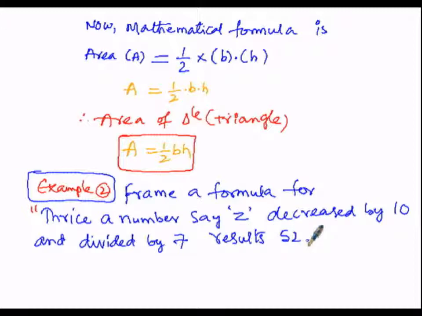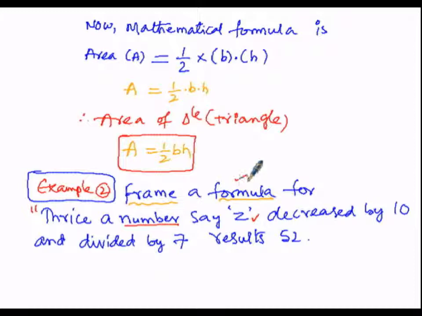So here we have to frame a formula for the condition thrice a number. Here the number is unknown, but which is given as z in this case. So we have to multiply 3 times to that of this number z. Then later we have to decrease by 10, so we have to subtract 10 from it. Then later we have to divide the entire quantity by 7. Then the result is 52, that is we have to equate it to 52. So which gives us the required formula.